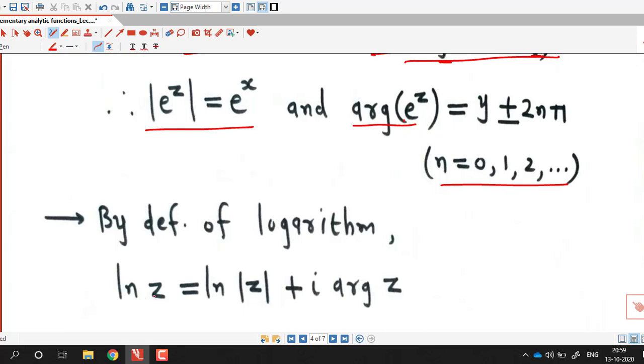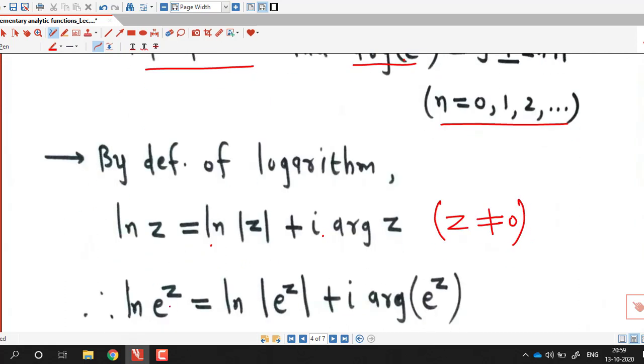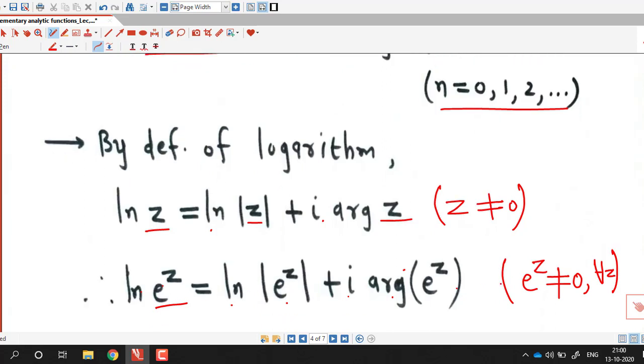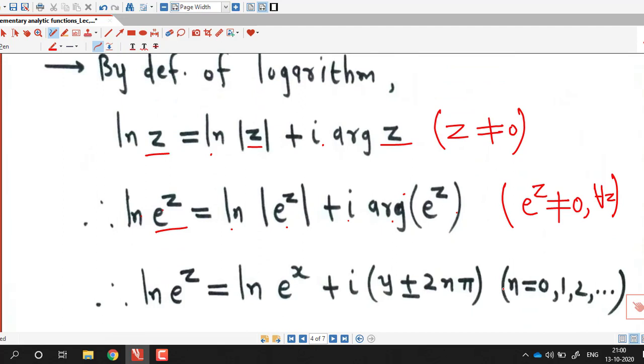By the definition, log z is ln mod z plus i into argument of z, where z is a non-zero complex number. So here we require log of e raised to z. So we replace z by e raised to z. That means log of e raised to z is log of absolute value of e raised to z plus i into argument of e raised to z. And this is defined because we know that e raised to z is always non-zero for any complex number.